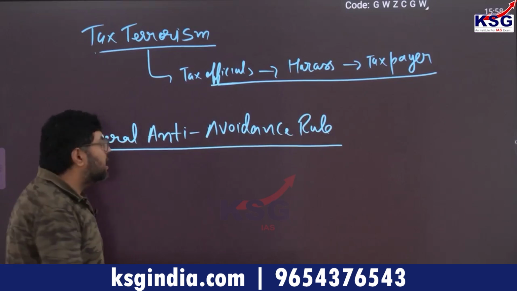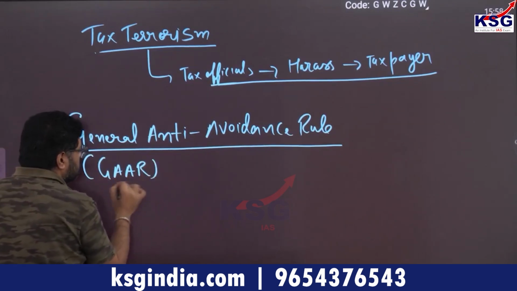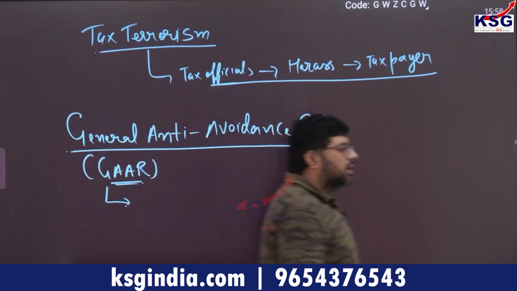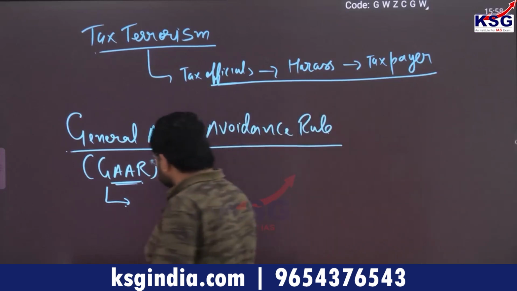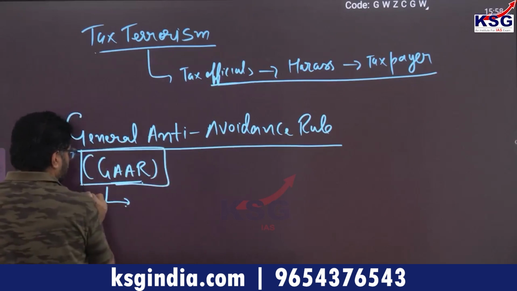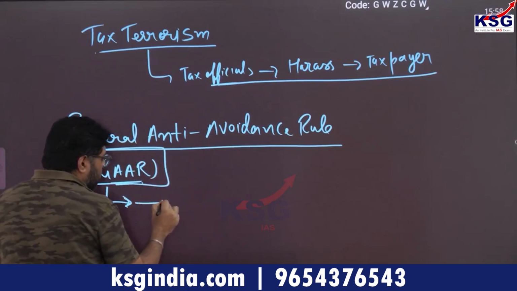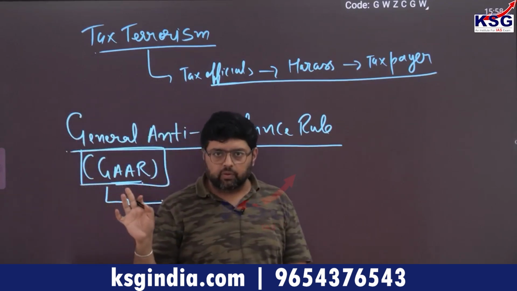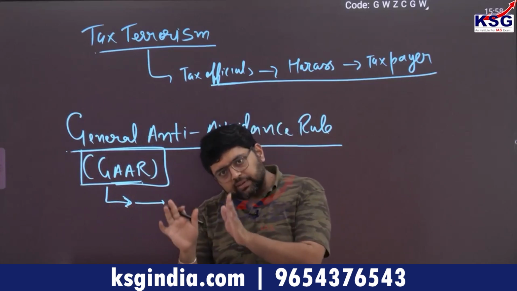In short, we call it GAR, the general anti avoidance rule. Now in GAR, what used to happen? We have talked about tax planning. Tax planning has been given so that people can save tax in a legal manner.